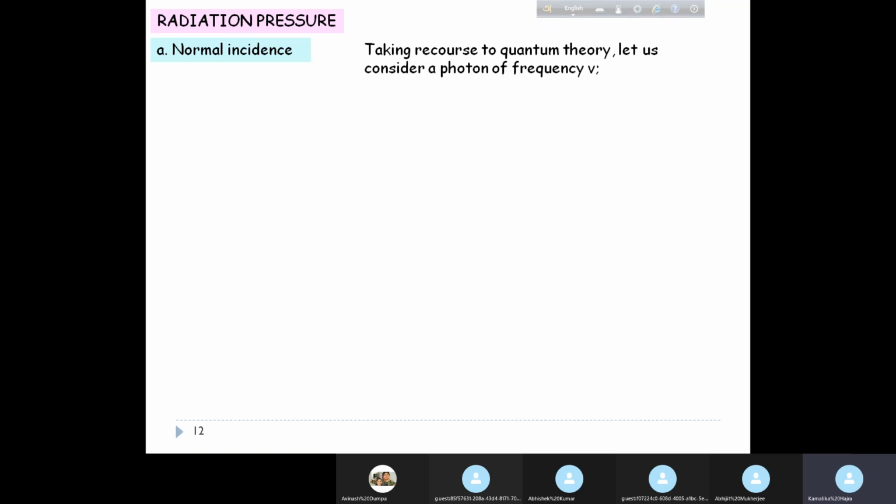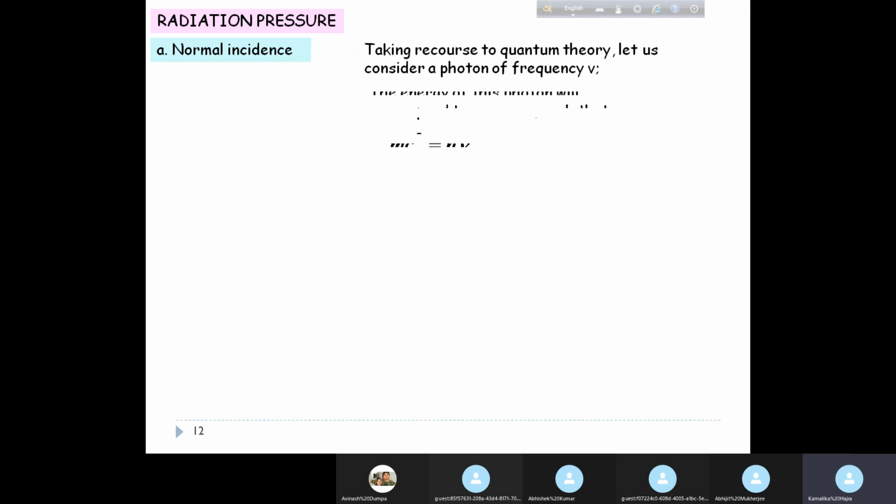We had discussed radiation pressure in the last class, and basically, if you consider radiation as a stream of photons incident on a certain surface, then it is similar to gas particles impinging on the wall of the container. Just like gas particles exert a pressure on the walls of the container, similarly we can imagine that radiation will also exert a pressure on whichever surface it is